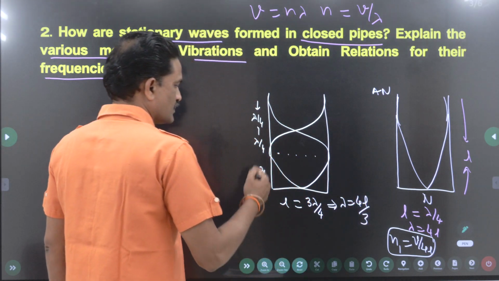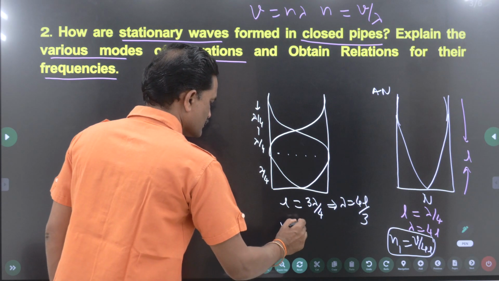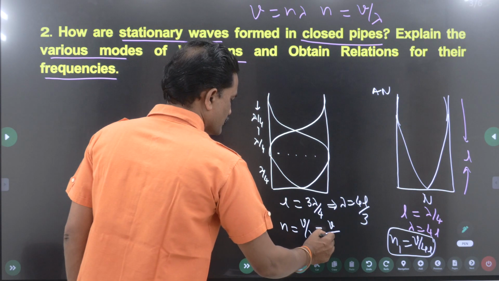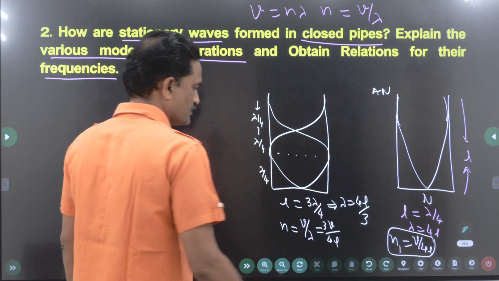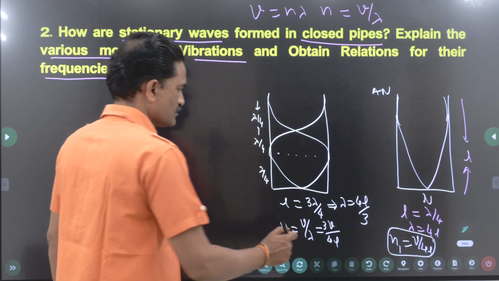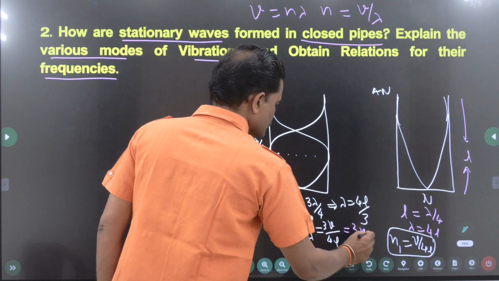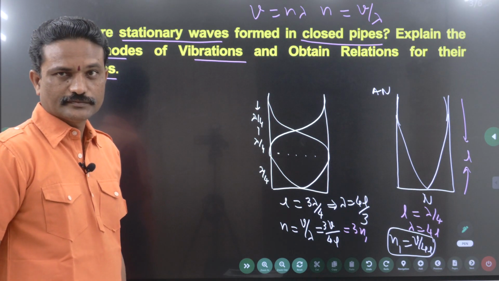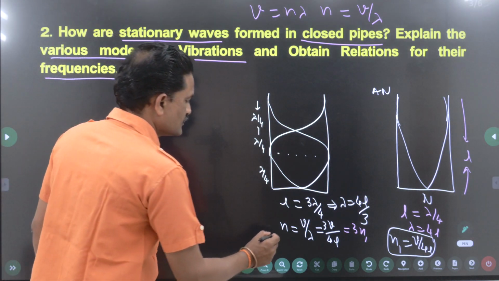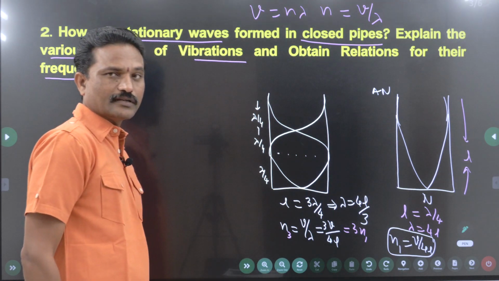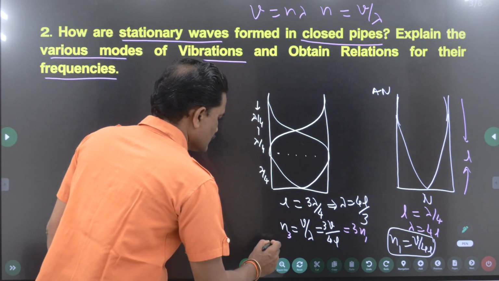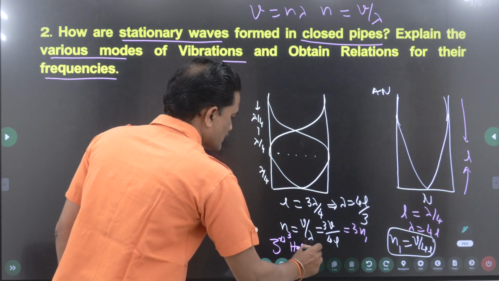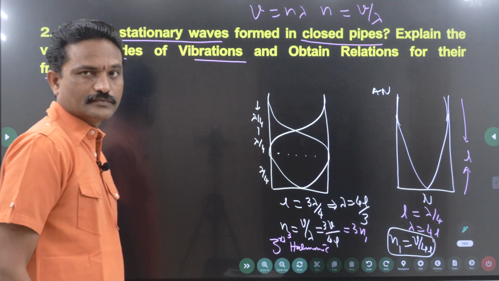Now I want the next frequency. Let us write n is equal to V by lambda. So this is V by lambda, which is 4L by 3. So this 3 comes into the numerator. So this is 3 times the fundamental frequency. 3 times means the second one is missing. That is the reason why this is written as N3, not N2. So this is called the third harmonic. Second harmonic is missing. Is this clear?